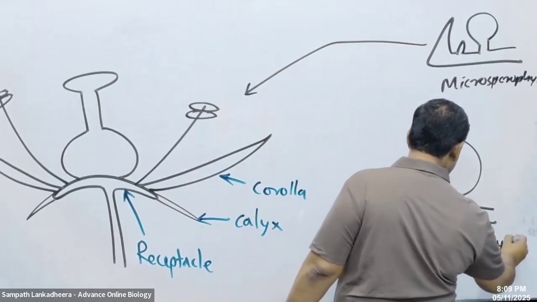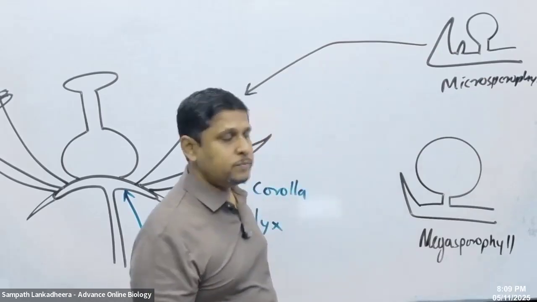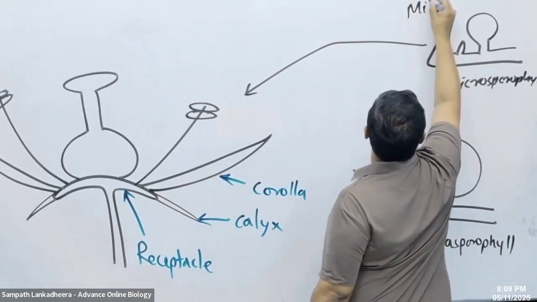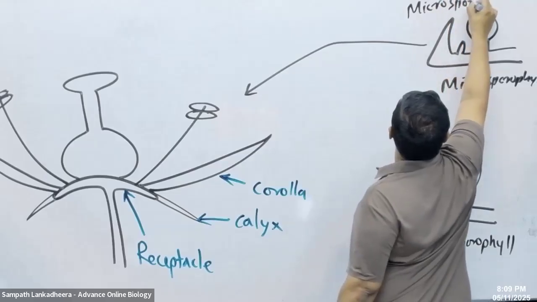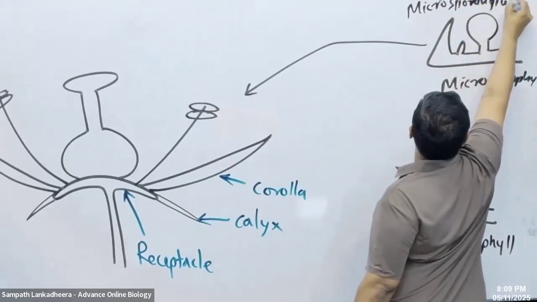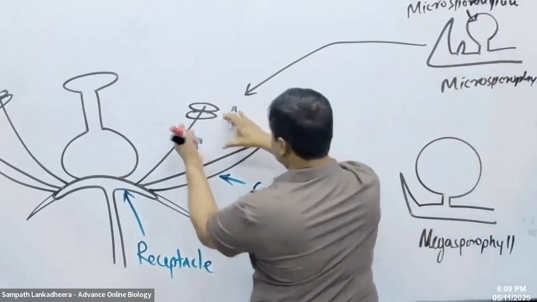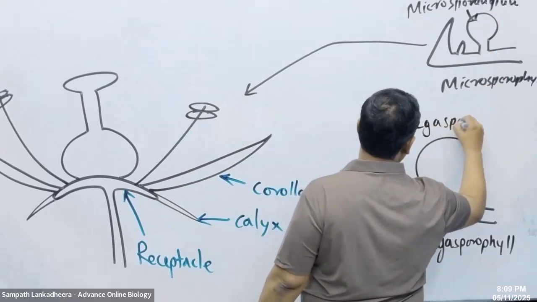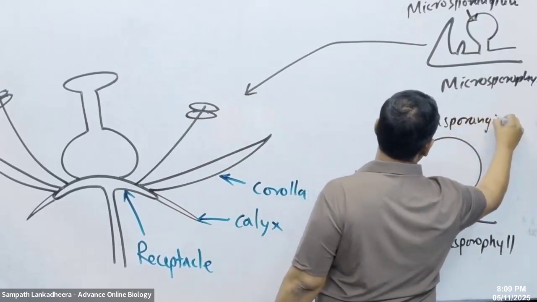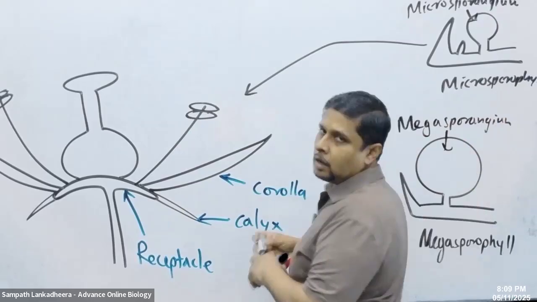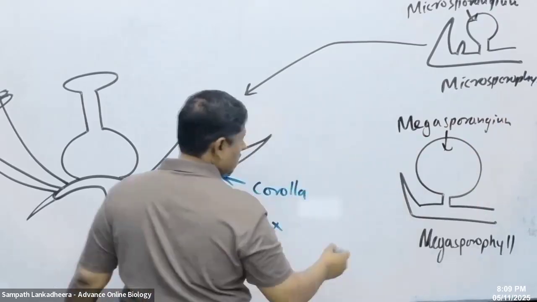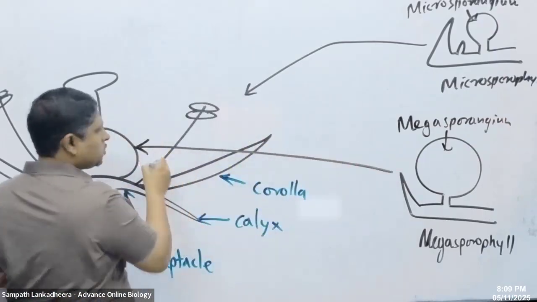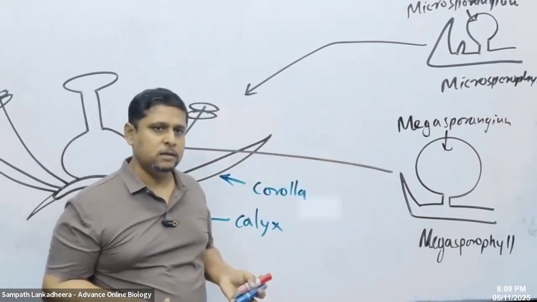So this is the microsporophyll. And what is this? Microsporangium. So the microsporangium has turned into the anther. The megasporangium has turned into the gynoecium, right, people? This is the gynoecium. So the gynoecium has formed from that.